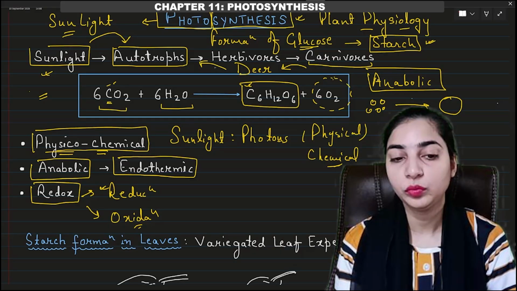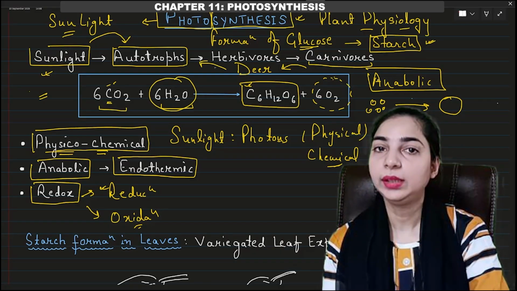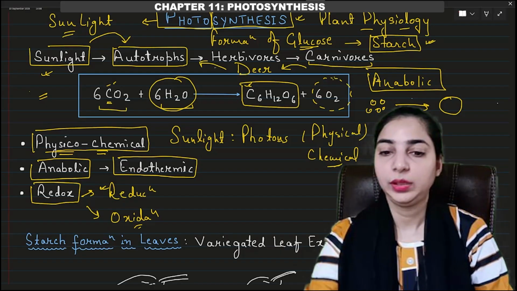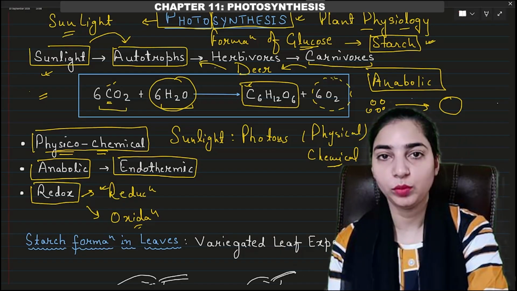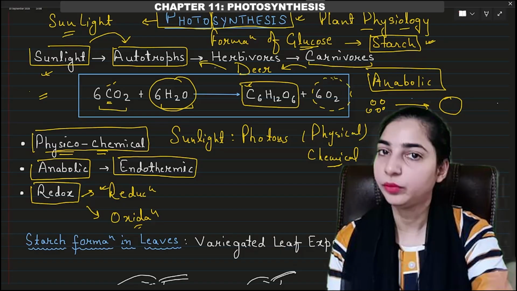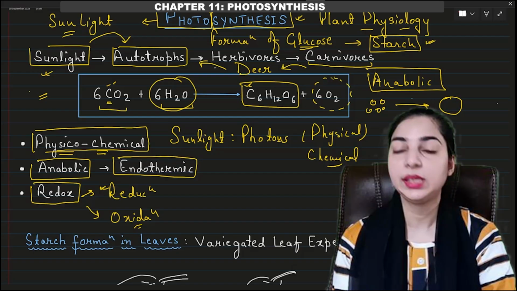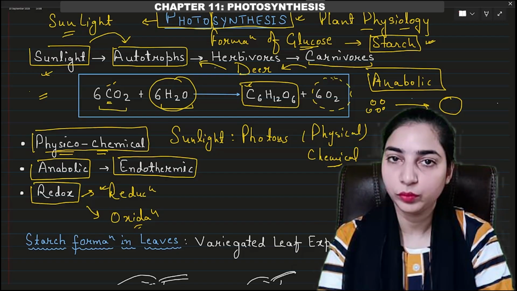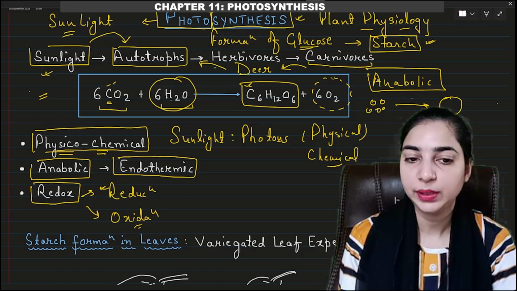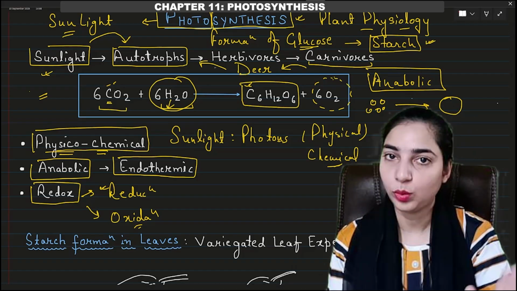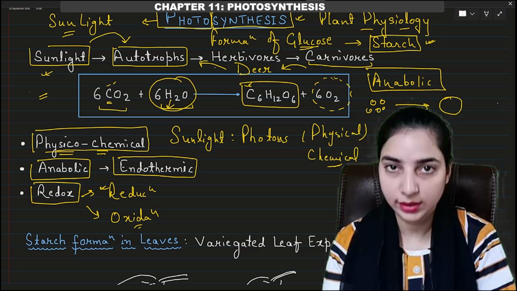Now what happened to water? See, water is the molecule that leads to the evolution of the oxygen, right? So this oxygen that is evolved or released, it is from water, not from the carbon dioxide. We will discuss this later as well. Here you can see that the hydrogen of water has been removed. Okay, hydrogen has been removed from it and oxygen has been released. So removal of hydrogen means oxidation, right?